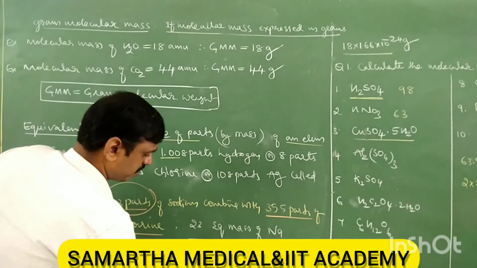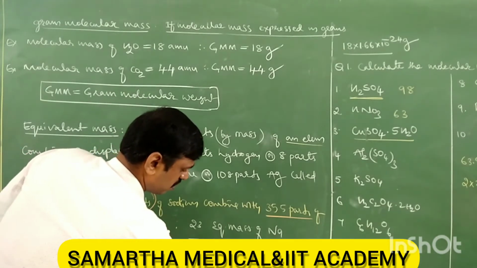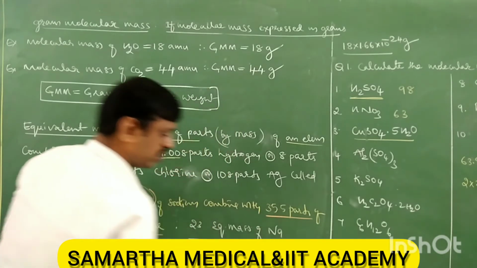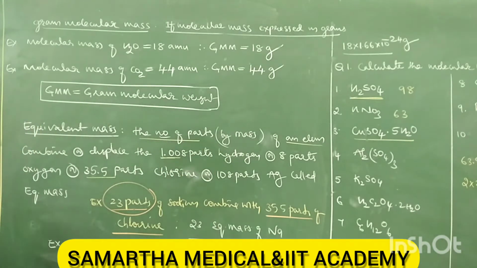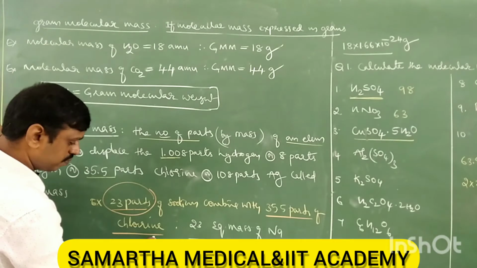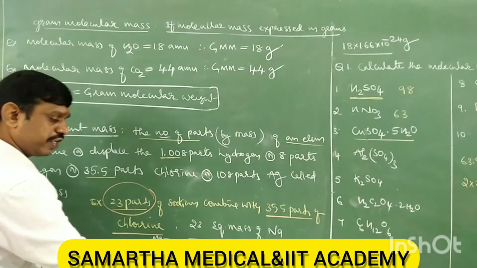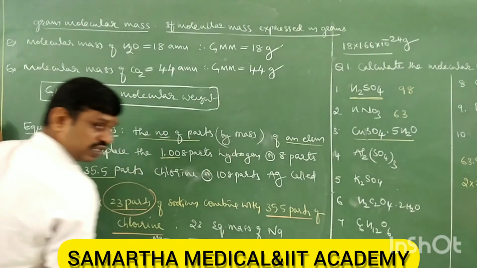So 12 parts of magnesium, Mg, is combining with 8 parts of oxygen.